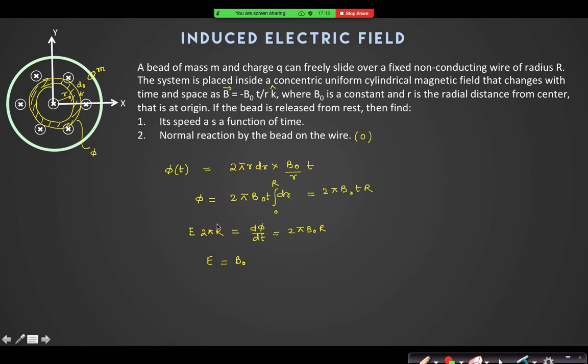Now its speed as a function of time. Can I say that d/dt of mod v, what is d/dt of mod v? Radial acceleration, is it radial acceleration or tangential? Tangential acceleration. So if the speed of the bead is v at any instant, then d/dt of mod v is equal to, I can say the force on this bead at this point is E into Q. Yes or no? If the charge is Q.